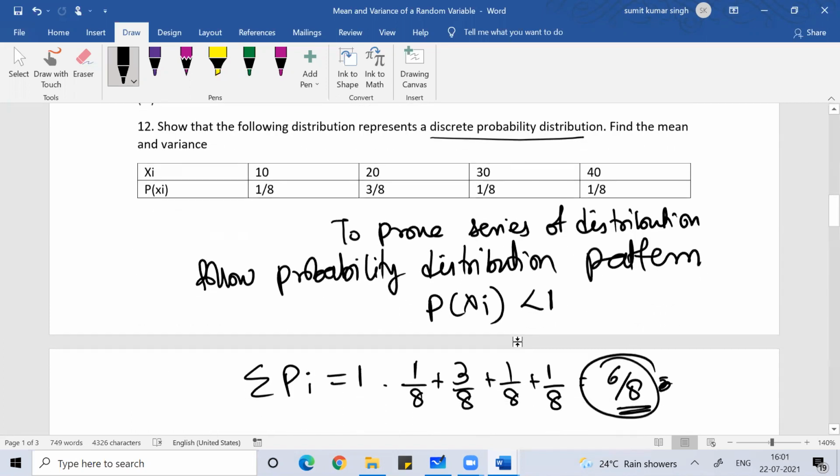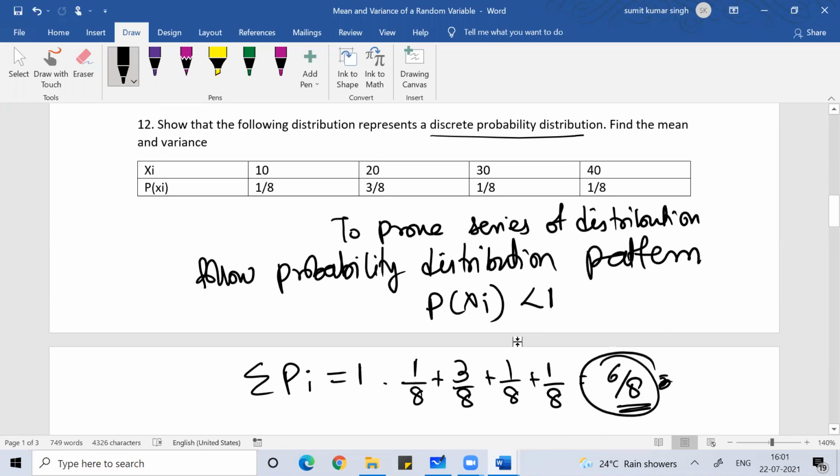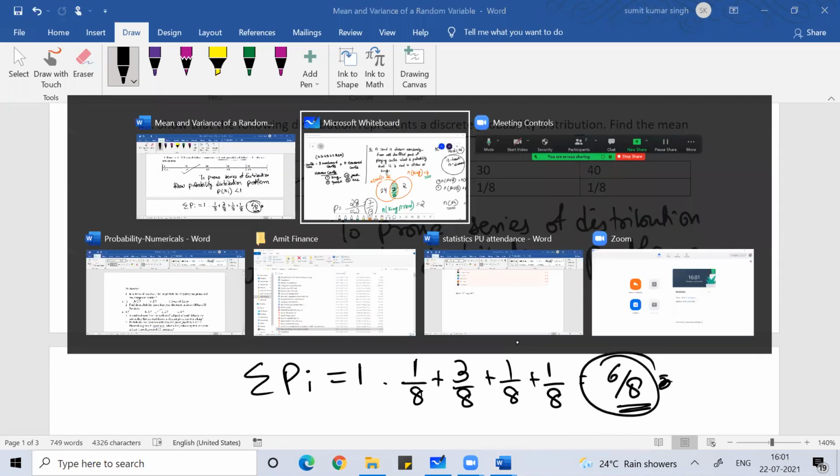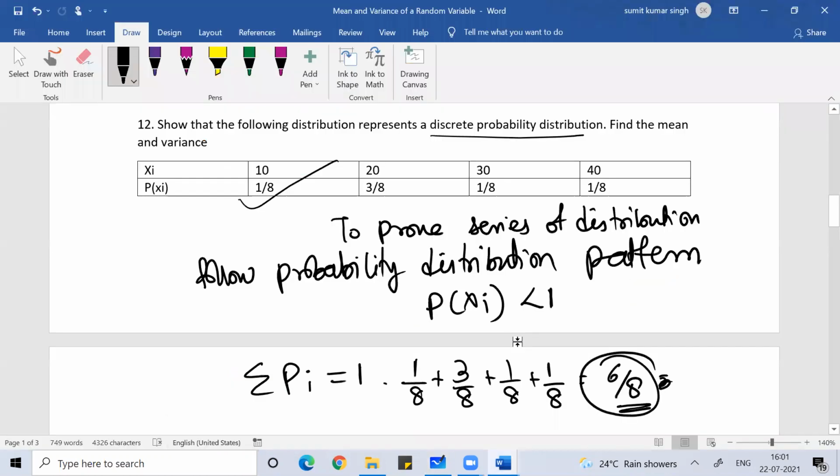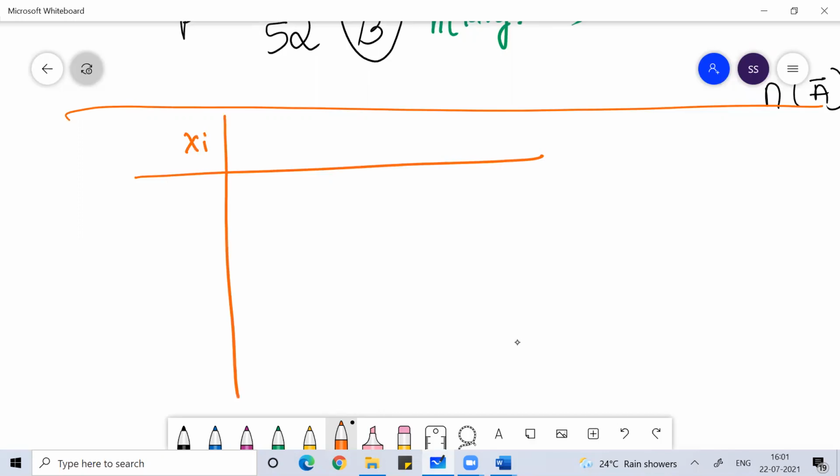So here, if I ask you to show that the following distribution pattern represents a discrete distribution, and find the mean and variance of this data. Imagine I have to find the mean and the variance of this data. So the individual values are 10, 20, 30, 40.